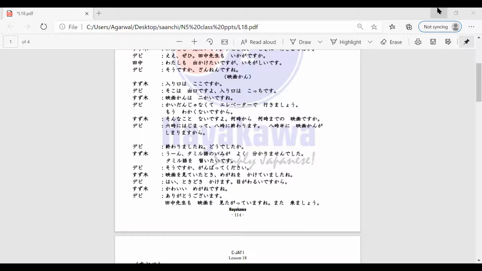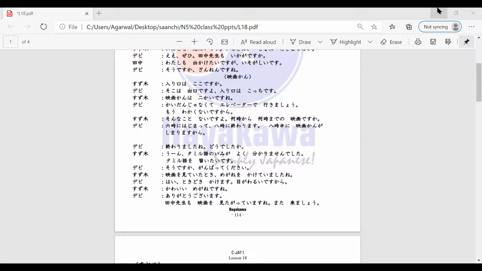Once you finish one section, you have to hand over your answer sheet. It's all multiple choice questions, so you don't have to write answers. You just have to choose the correct answer. Always make sure that even if you don't know the answer, you choose a particular answer, because you never know if it could be right or not. So that is your exam pattern.